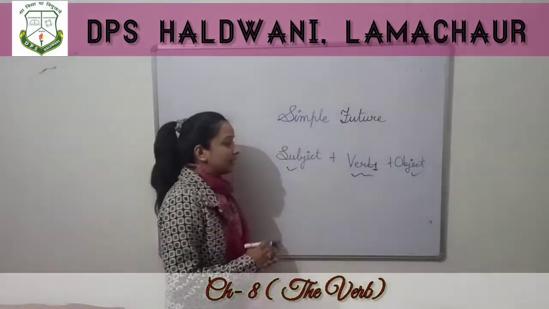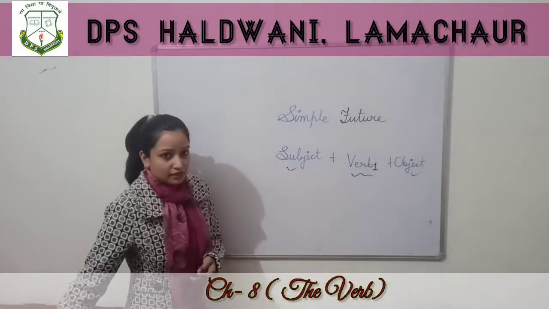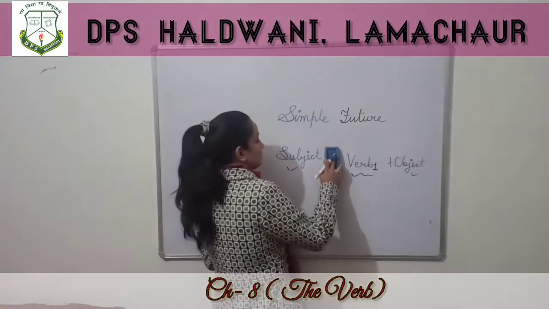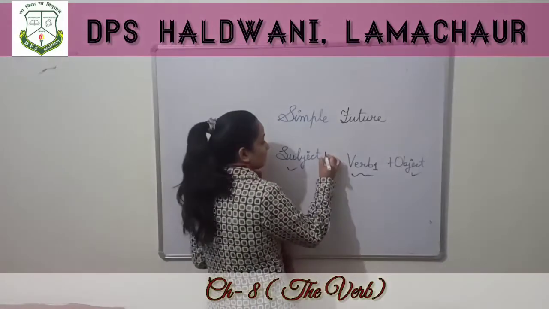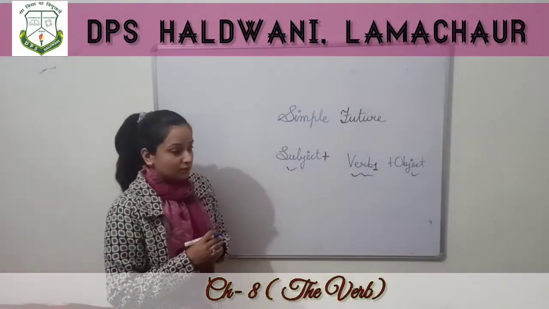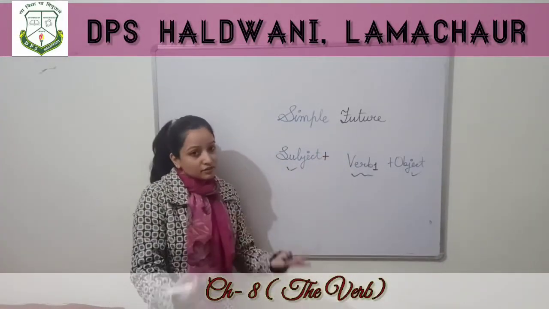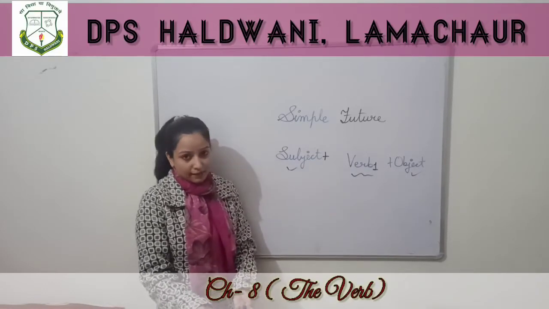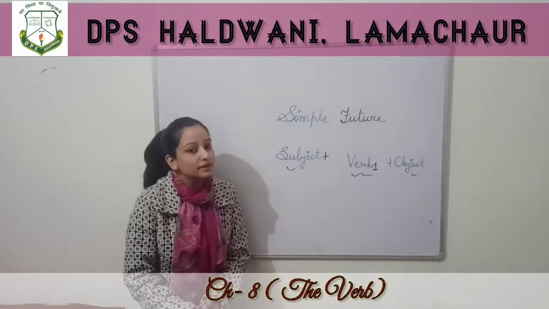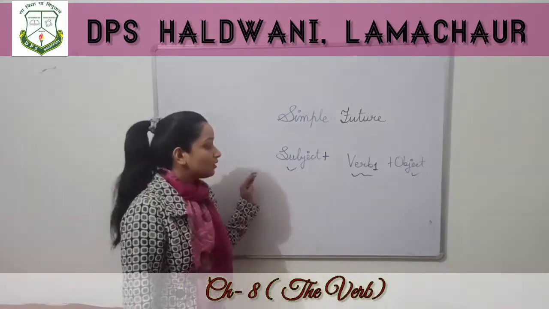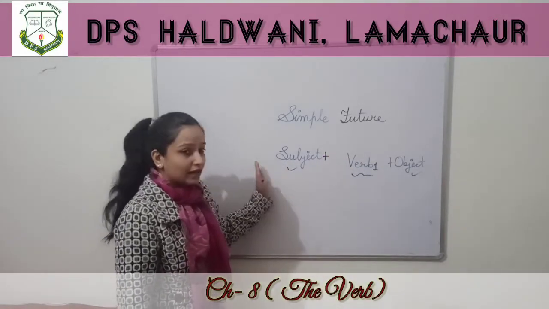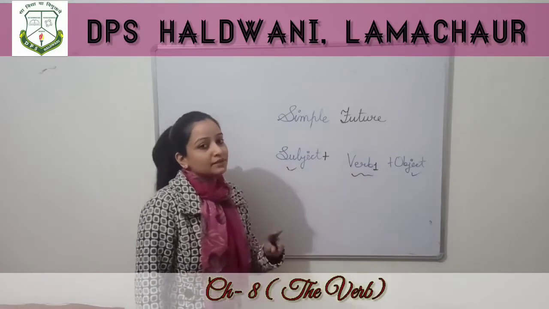So beta, now listen carefully. Simple future tense is just like simple present tense. But simple future means I am talking about the sentence formation. Simple future tense means for something that has not happened yet. Okay. Which will happen in the future. For that we use simple future tense. So now the sentence formation is like the simple present tense.